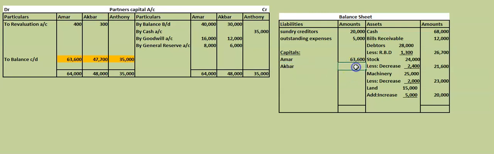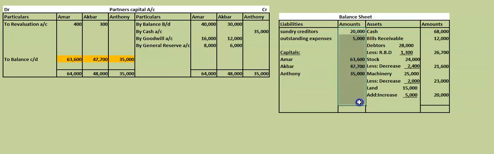Akbar's capital is how much? 47,700. And Anthony, that is a new partner. Anthony's capital is how much? 35,000. These are the new capital. From this, you should not take 40 and 30 because capital has changed after all these changes. After the admission of Anthony, capital of Amar is 63,600. Akbar's capital is 47,700 and Anthony's capital is 35,000.